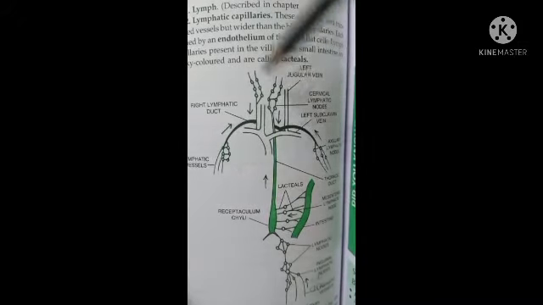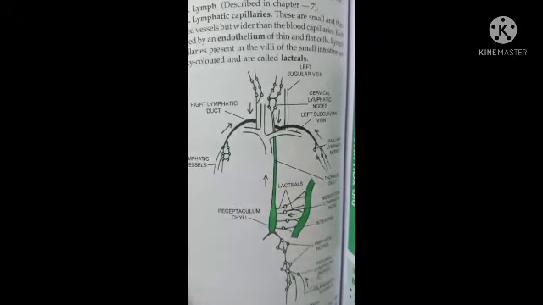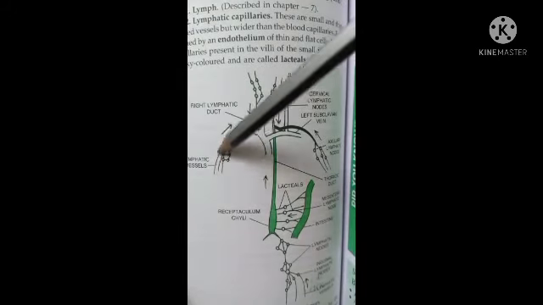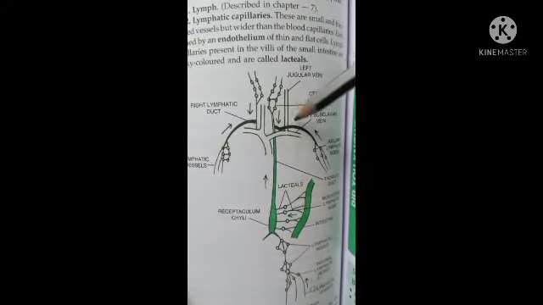What you see here is the lymphatic system. It will be collected by minute capillaries called the lymphatic capillaries. From the lymphatic capillaries, they join together to form the large lymph vessels. Here you can see the lymphatic vessels. At last, these lymphatic vessels will join with any of the larger veins.